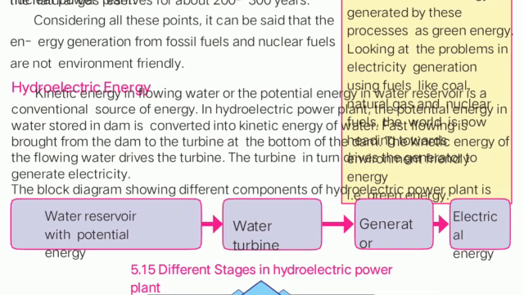Now out of that, the first one is hydroelectricity energy. Hydro means water, so in this plant you can focus on the fact that we are generating electricity using a water reservoir. Understood. A water reservoir is where the water is stored, and for this purpose we require huge dams, so such plants are built where dams are there.